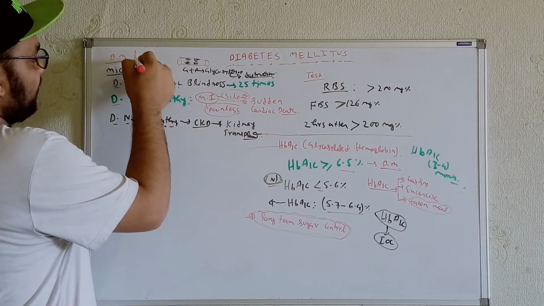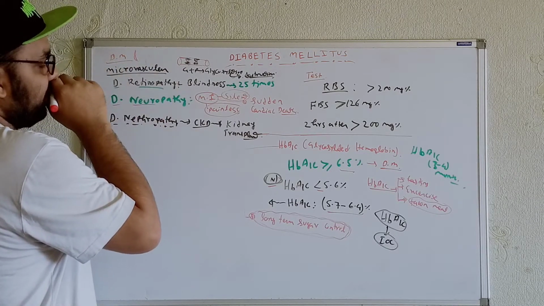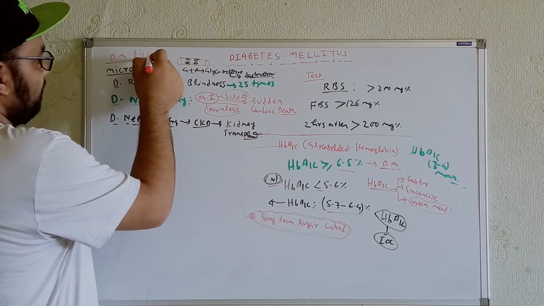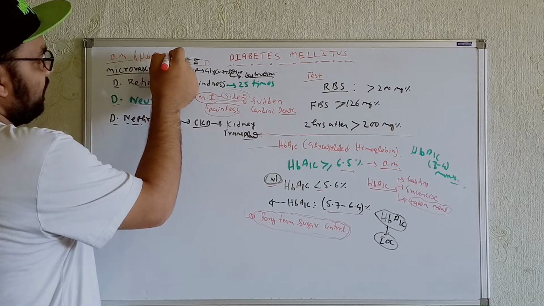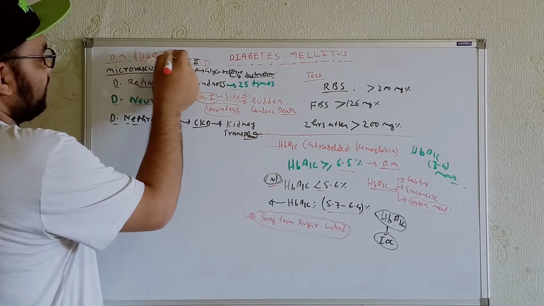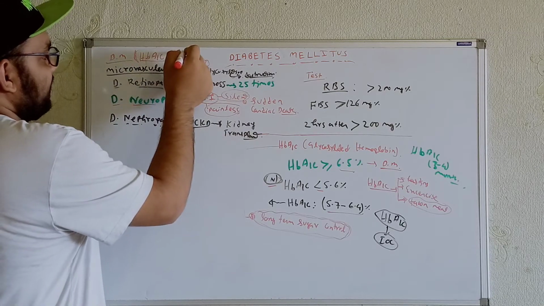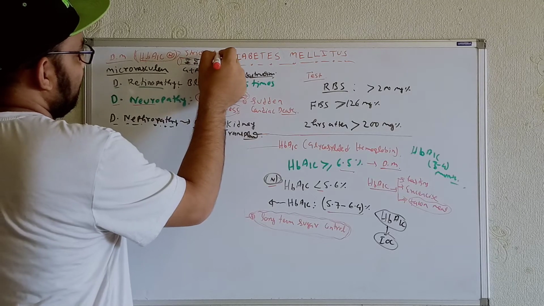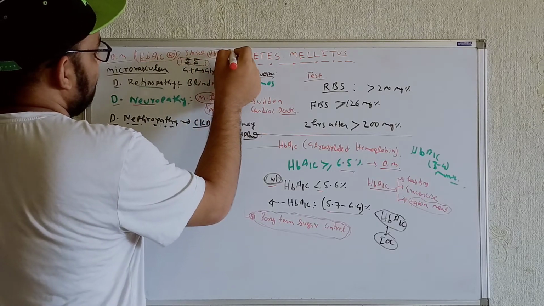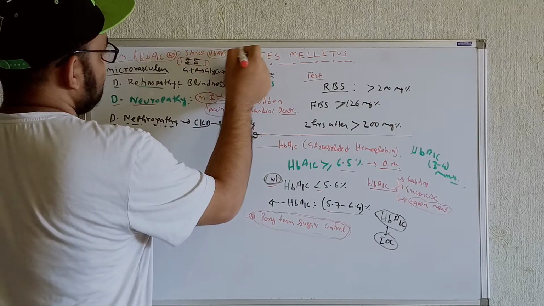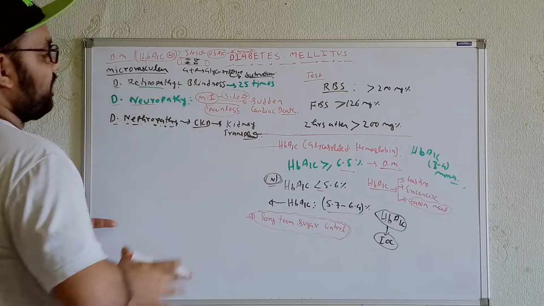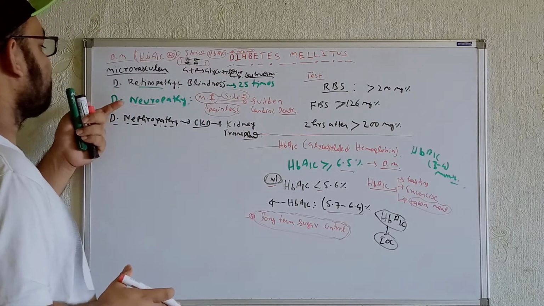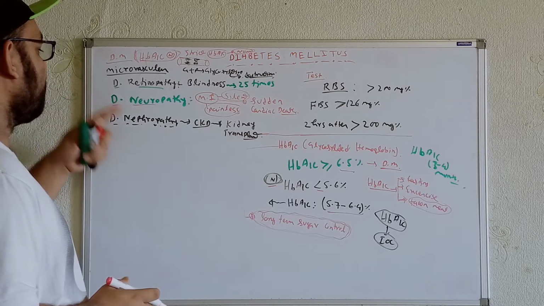If an individual can just maintain the HbA1c level normal, that means strict HbA1c normalization, then the chances of developing this type of symptom, disease or problem will be less.